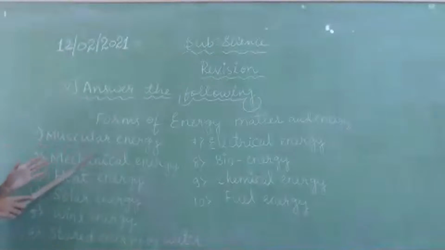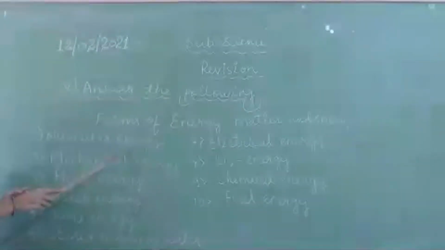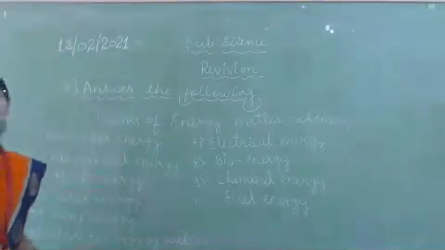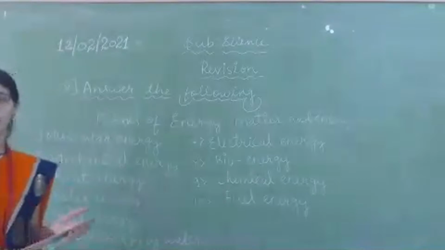They will become intelligent. Right? So observe how we are writing these spellings and how we are pronouncing muscular energy. Okay? This is the use of making revision. If we only go on making revision and you are not doing any work, then there is no use. Right children? I hope you understood my points.